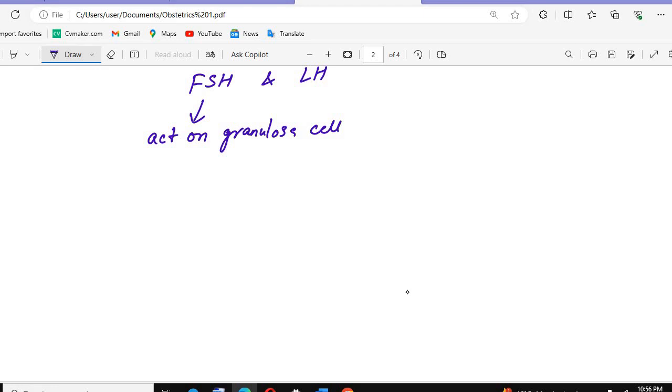There will be the formation of estrogen, as well as the formation of inhibin B. So these hormones will be there.